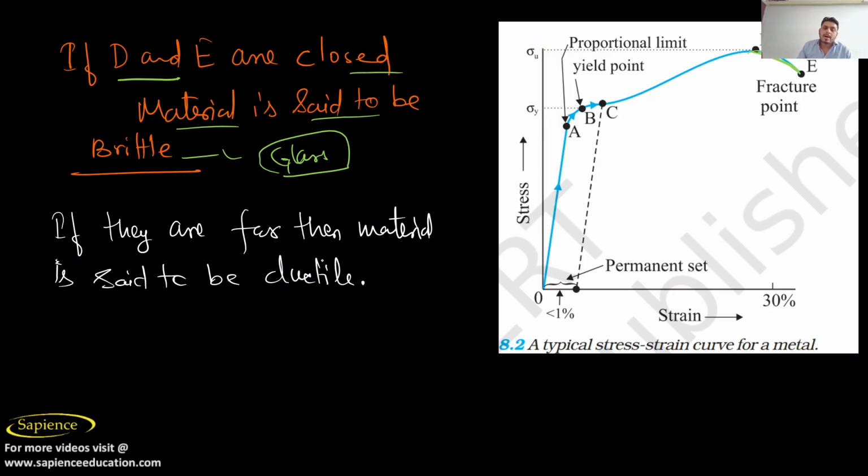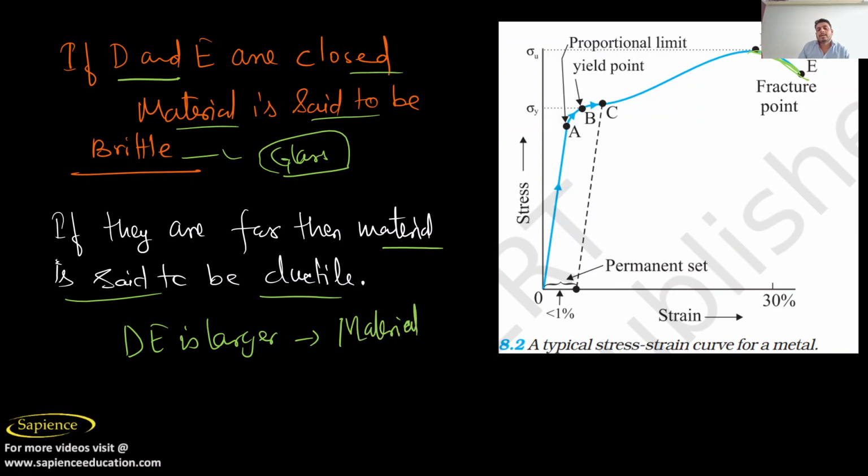Now, if they are far apart, the material is said to be ductile. The farther apart points D and E are, the larger the gap, and we can directly say from the figure that the material is ductile.